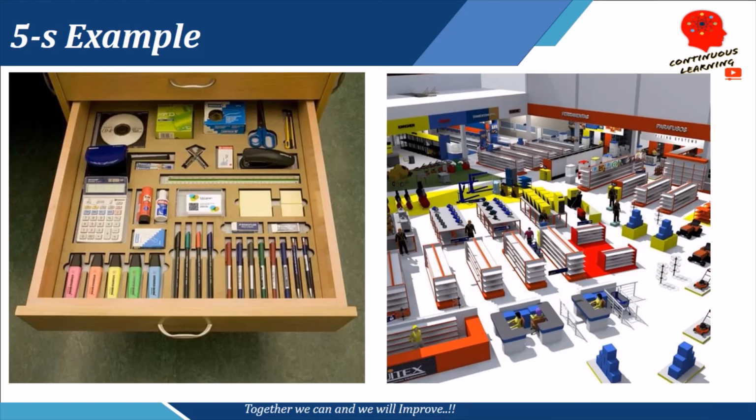You can see another picture. This shows how beautifully a shop floor is maintained. You can see every machine has a specific location and all machines are kept at its specific locations. Separate red zone, yellow zones are identified. So if we implement 5S in our work areas, one, visually the organization, the workplace looks a very good place to work, and second, we would avoid a lot of losses going forward.